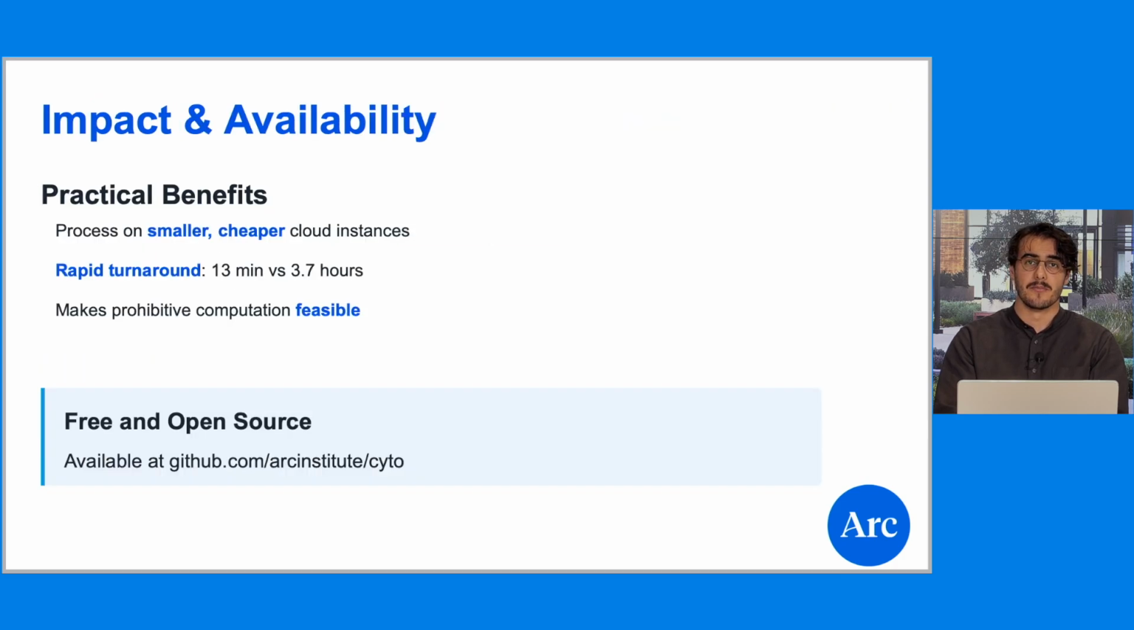The take-home message from us on Cyto is that you can process your flex sequencing data on smaller, cheaper cloud instances or just locally. You can reduce your turnaround time by orders of magnitude and just generally make prohibitive computation feasible. Like all our tooling at Arc, Cyto is available free and open source on GitHub.